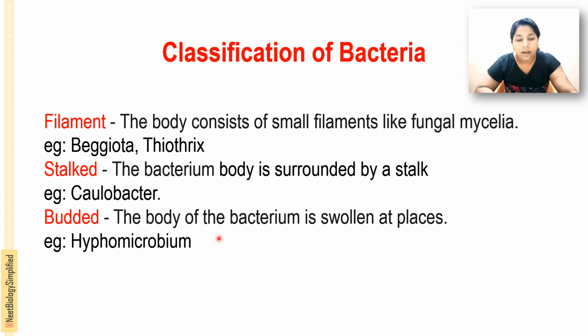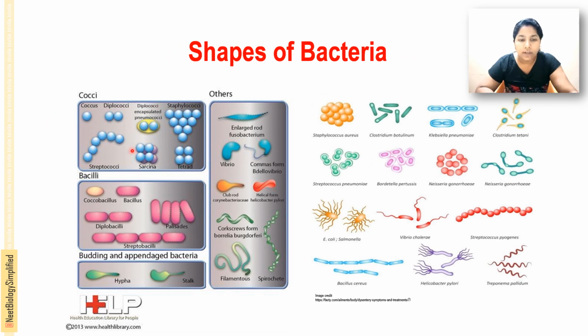These are the Hyphomicrobium, which is budded, where the body is swollen at one place. Stalked means elongated, a stalk-like structure, as in Caulobacter. Filamentous forms also exist, with a small filament like a fungal mycelium; Beggiatoa and Thiothrix are examples. These are the different shapes of bacteria, starting with the coccus, which is a single arrangement.